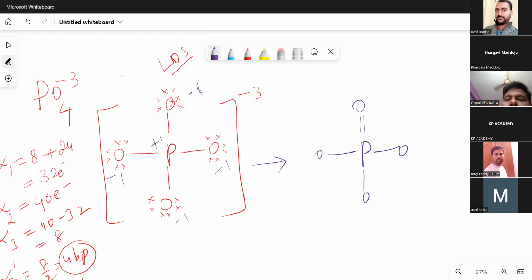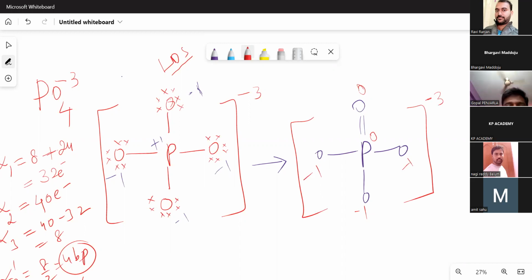Formal charge on the phosphorus is now equal to 5 minus, out of 10 electrons, you take only half of that, no lone pairs, 5 minus 5. 0 formal charge it is getting. This is 0 again. This is -1, this is -1, this is -1. So it is forming multiple bonds in order to reduce its formal charge.